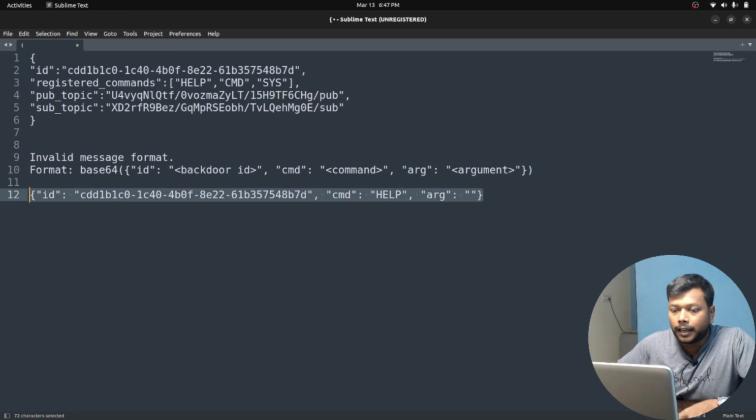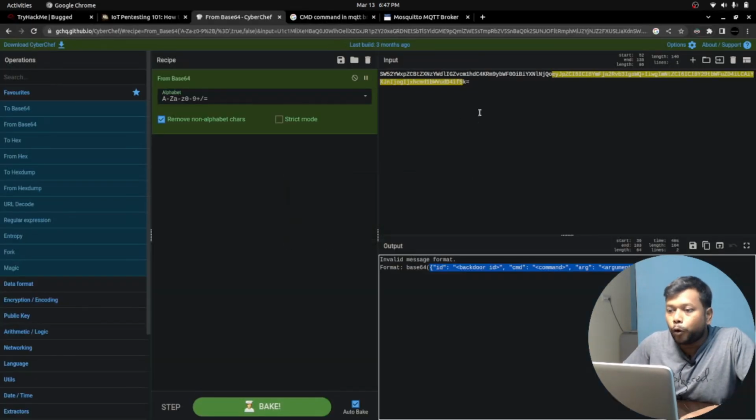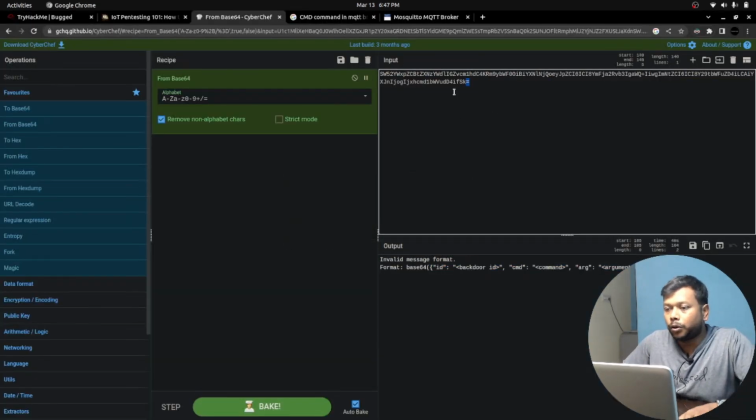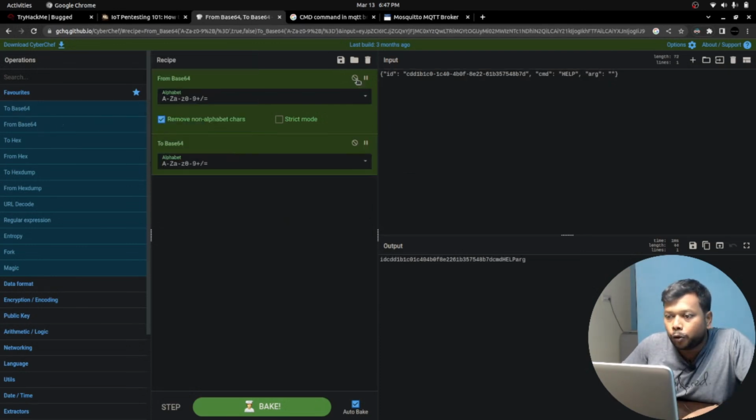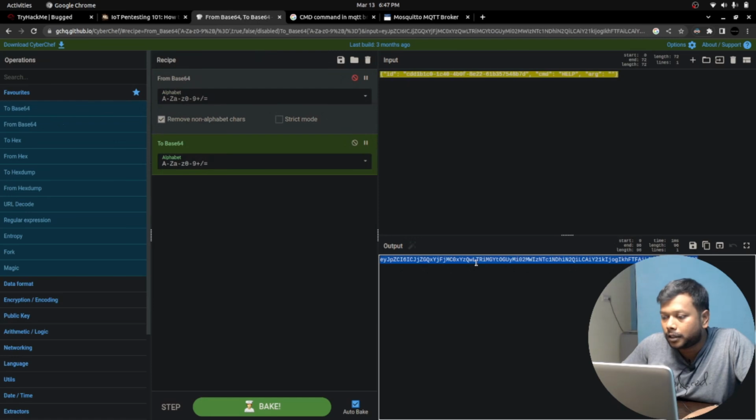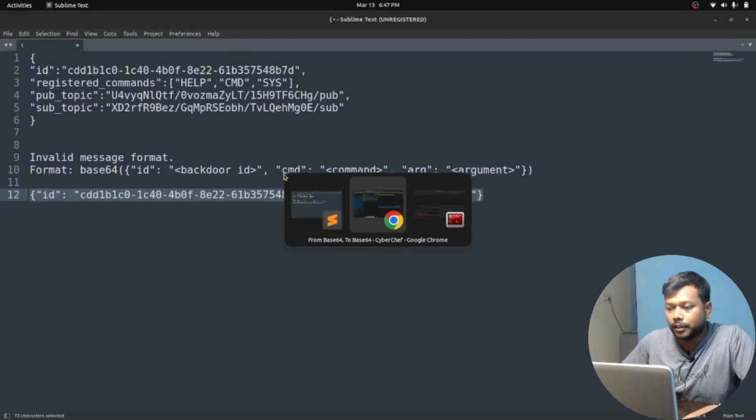Now here is the content. I'm going to base64 encode this, so let me do that. I'm converting it to base64, and here is the base64 blob. Now this is the base64 message that we need to pass this time.